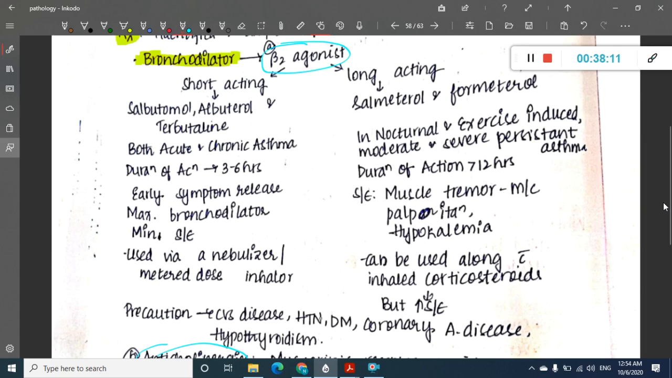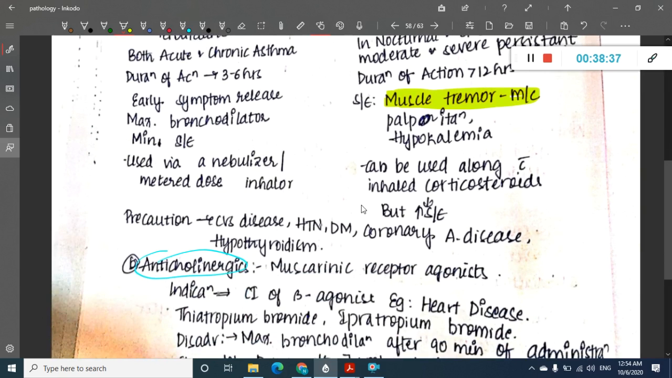So these long acting beta-2 agonists have some side effects. Among all the side effects, the most common is muscle tremors. There can be palpitations and hypokalemia also. These can be used along with inhaled corticosteroids also. Then with these beta agonists, you should always be cautious while giving them in patients with CVS disease, hypertension, diabetes mellitus, coronary artery disease and hyperthyroidism.